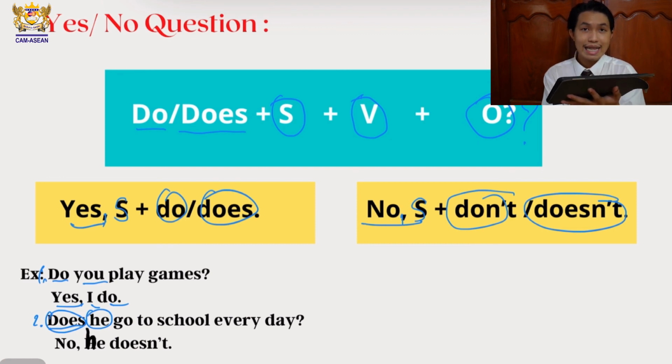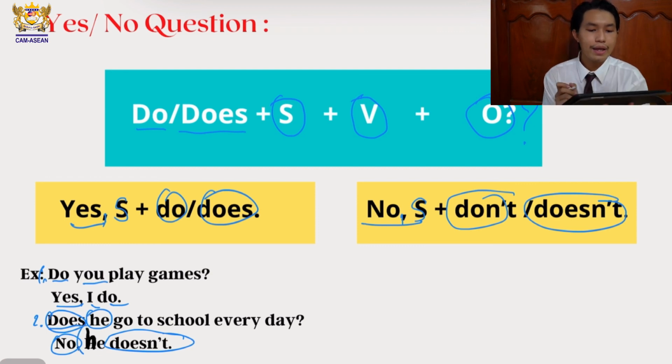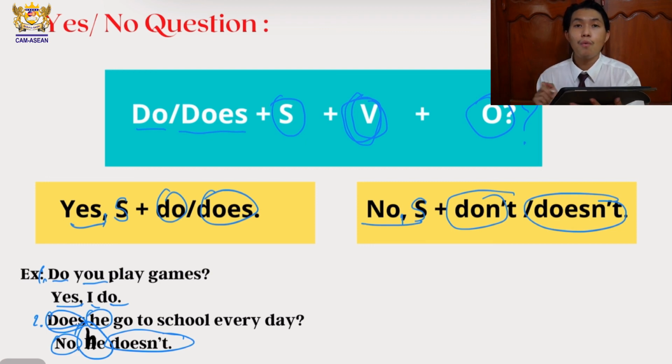No, he doesn't. No, he doesn't. See, doesn't is used with no, and doesn't is used with the third person singular pronoun he. Alright, and also remember in the question form, the verb has to be the verb of present simple. You don't need to add anything. Most people call this verb verb 1 or the verb of present simple. Okay? Alright.